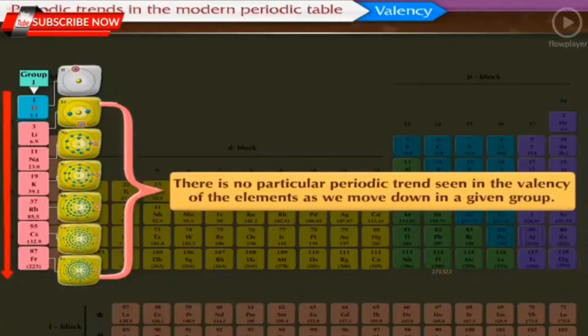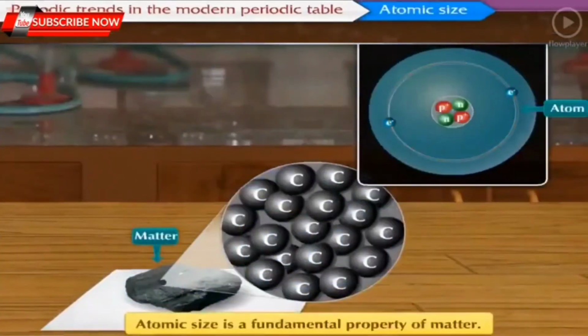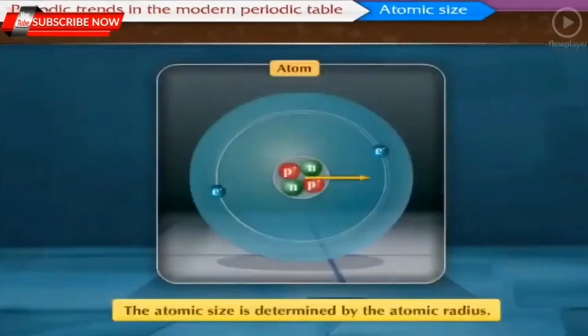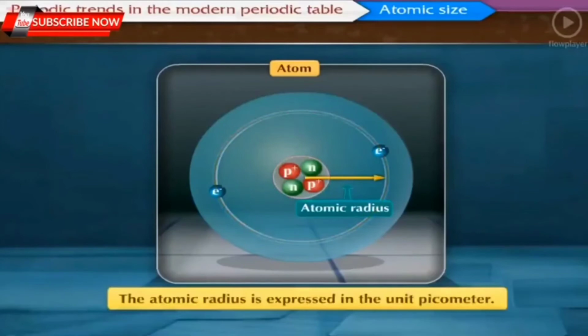Now let us move to the next periodic property, atomic size. We have learned that atomic size is a fundamental property of matter. The atomic size is determined by the atomic radius. Atomic radius is the distance between the nucleus of the atom and its outermost shell. The atomic radius is expressed in the unit picometer. 1 picometer is equal to 10 raised to minus 12 meters.